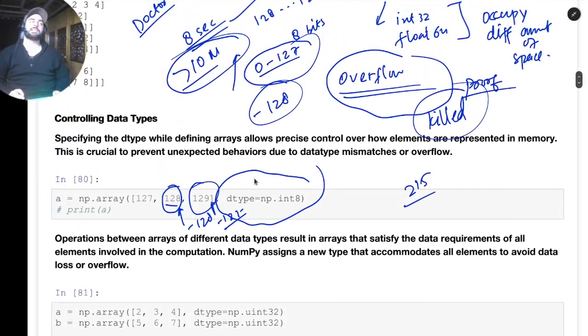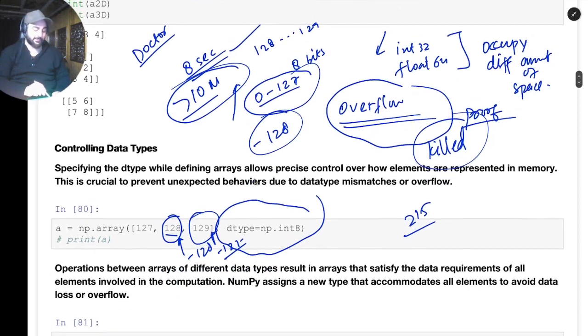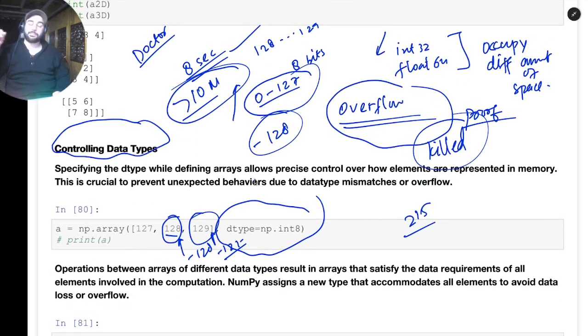We took some list and things like that, and we can control the data types. But while controlling data types, have that in mind. There is a possibility of overflow and there is a possibility of underflow. You must have control over that.